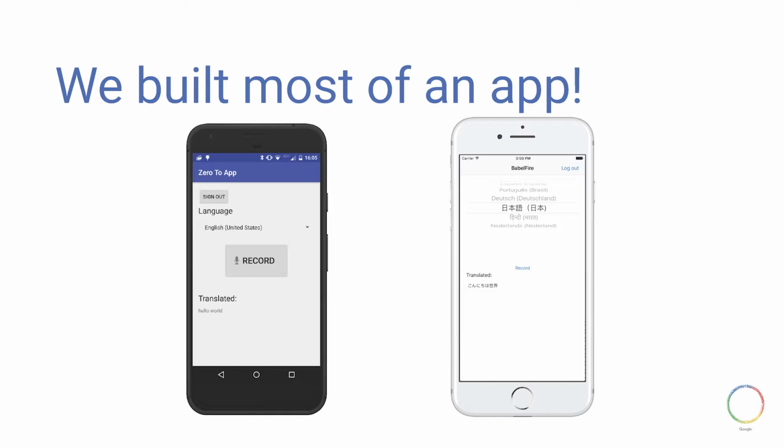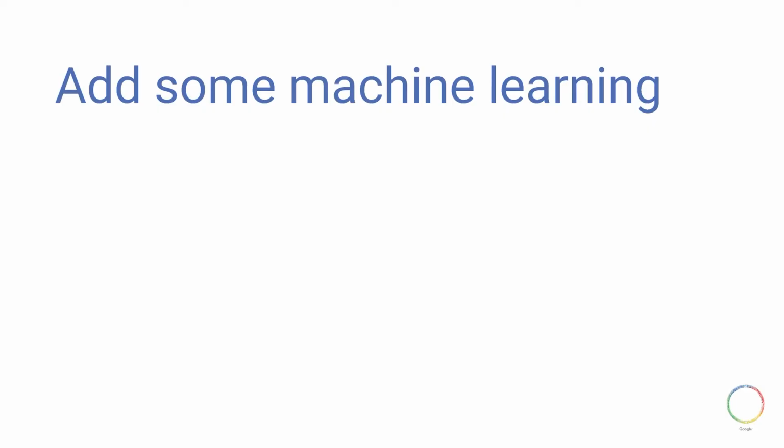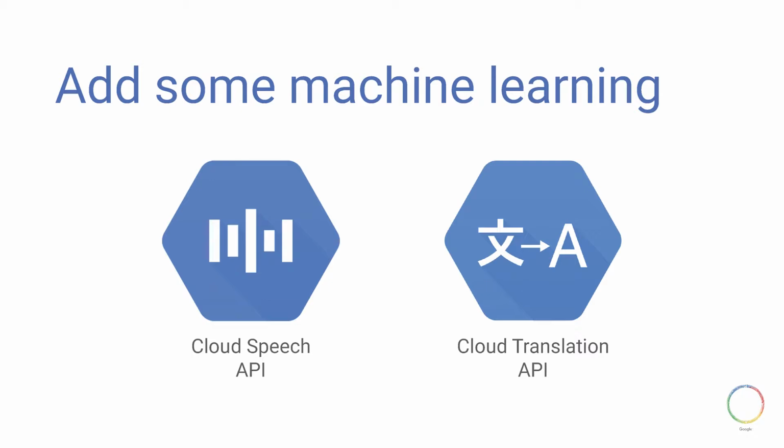And cloud provides some interesting machine learning APIs. Good thing, every Firebase project is also a cloud project. That means your Firebase app can easily integrate and use all of the power of cloud platform. So let's go ahead and add some machine learning. Today, we're going to add the Cloud Speech API to transcribe our audio file that we have just uploaded into text. And then we'll take our translation API and take that English that I spoke and turn it into Korean and German and Dutch and every other language that we want to support.